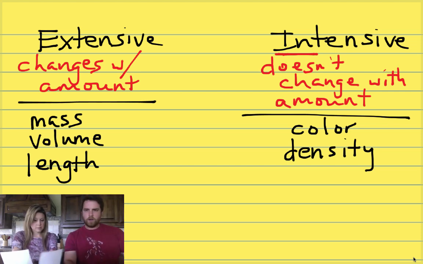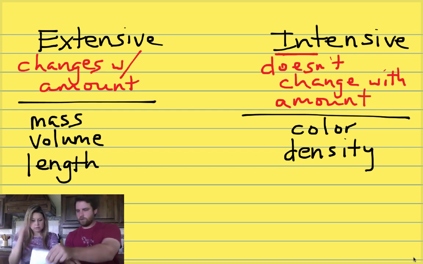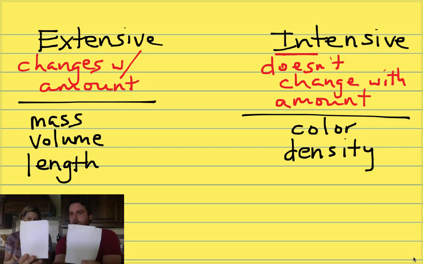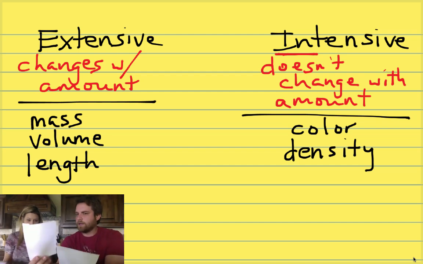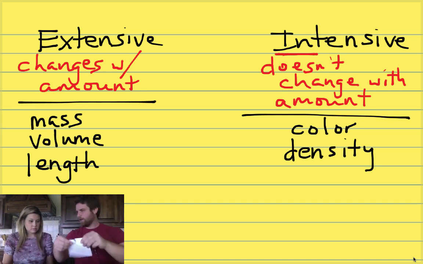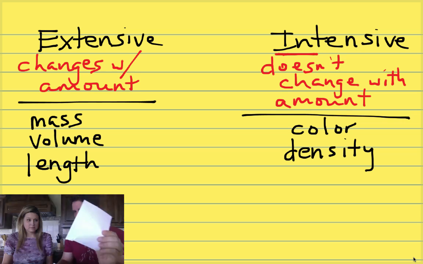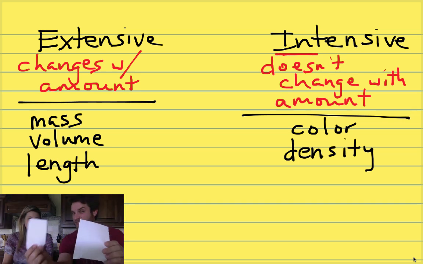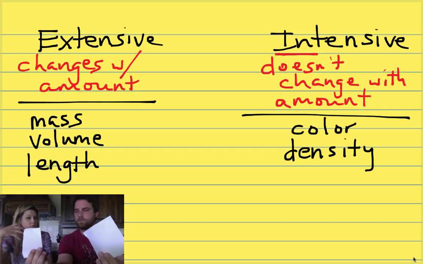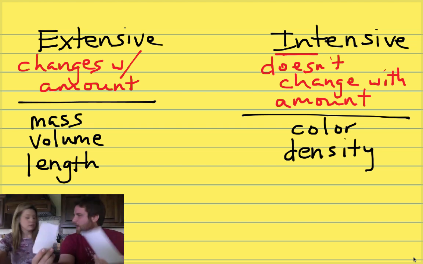Density's the same. So what about some other things? I'm going to tear this in half again. So these two pieces of paper, let's talk about a chemical property like flammability. Is this piece of paper just as flammable as this piece of paper? Yes. I'm going to try to trick you up here. Is this piece of paper just as flammable as this piece of paper? Yes, because all we're looking at is is it flammable or is it not flammable, not the degree that it's flammable. So it doesn't matter what size of paper I have, it's flammable.